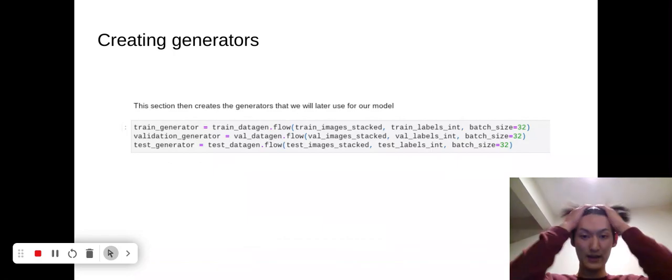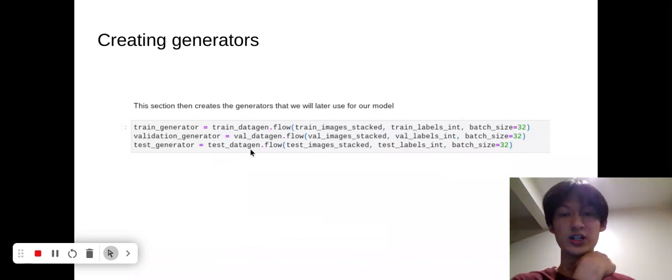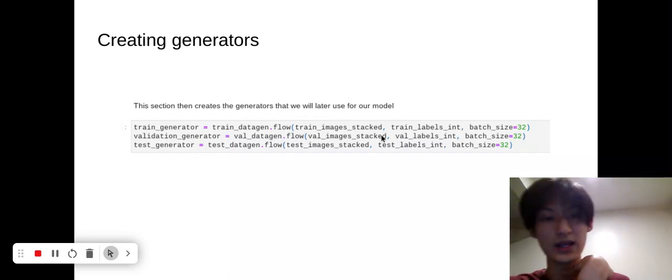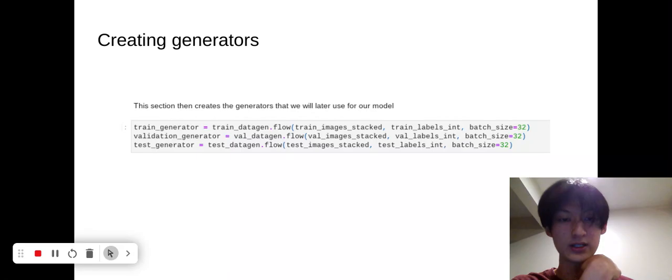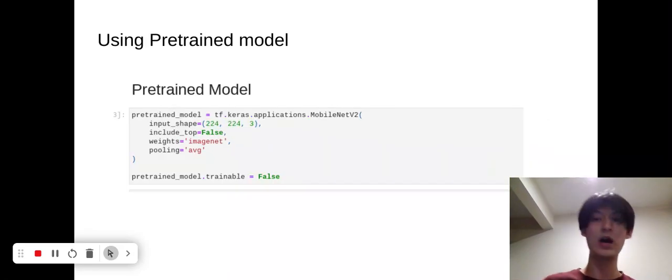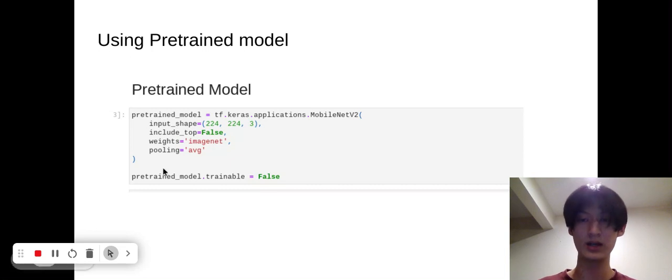Here we define our train generators, and we use the 4D NumPy array and the integer version of the train labels. Great. And now we finally use the pre-trained model. We just upload it here, with the top set to false.